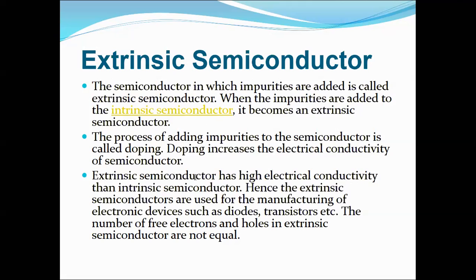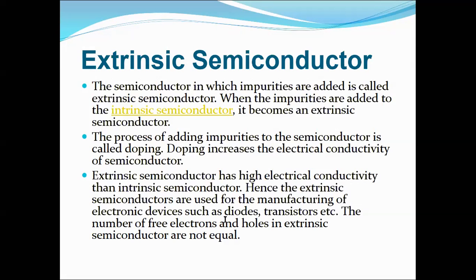The extrinsic semiconductor has higher electrical conductivity than the intrinsic semiconductor, as we discussed. Hence extrinsic semiconductors are used in manufacturing electronic devices such as diodes, transistors, solar cells, and memory devices; there are a lot of devices, right?